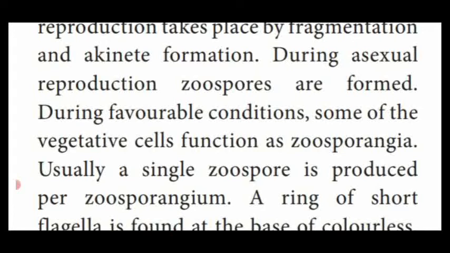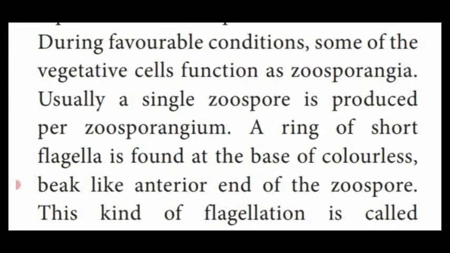During favorable conditions, some of the vegetative cells function as zoosporangia, which produce a single zoospore inside the zoosporangium. A ring of short flagella is found at the base of the colorless beak-like anterior end of the zoospore.